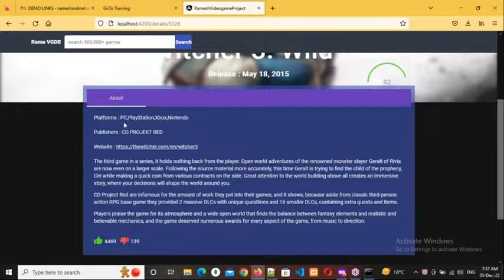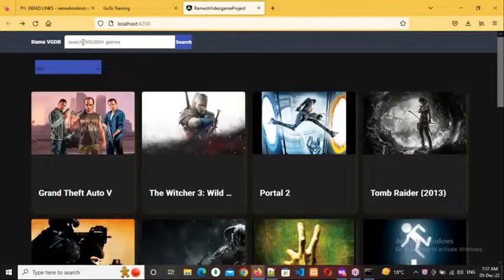These are the platforms: PC, PlayStation, Xbox, Nintendo. CD Projekt RED is the owner. This is their official website, and this is the likes and dislikes information. This is maybe the best video game: 4,500 people are liking it, only 139 people are disliking it. That's it. For example, if you want to search, here also you can search.